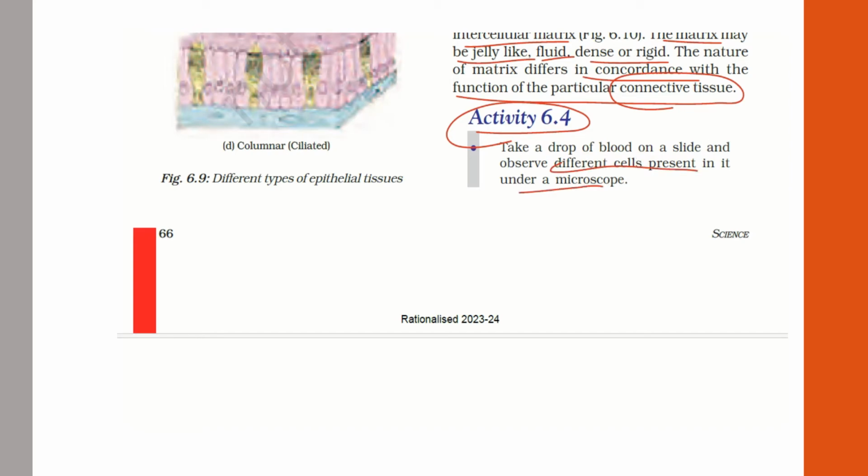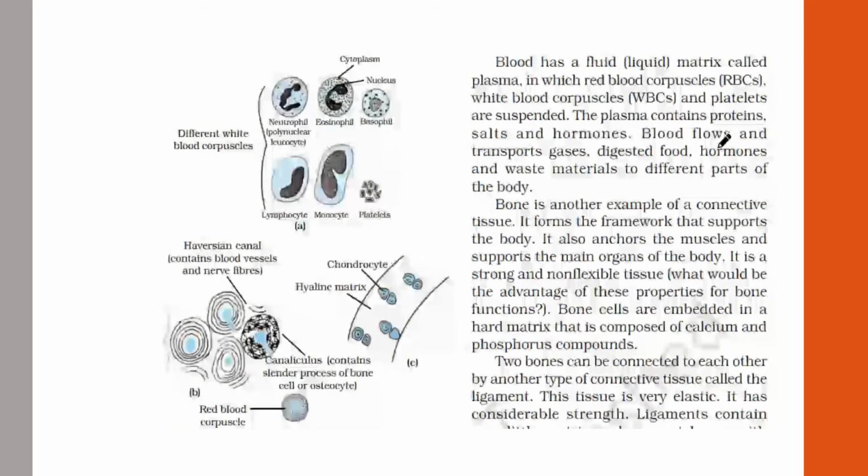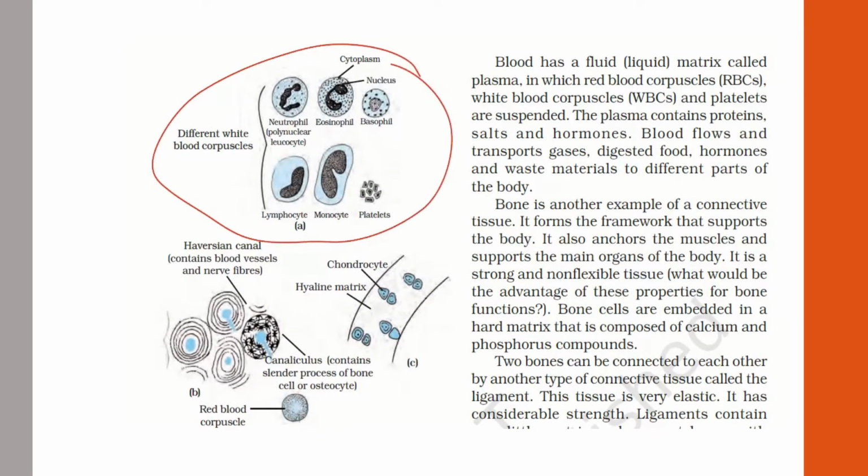This will be done with the help of your class teacher itself. Okay, so you can't do it on your own. When you draw a blood film and you are observing it on that slide, you will be observing under the microscope.